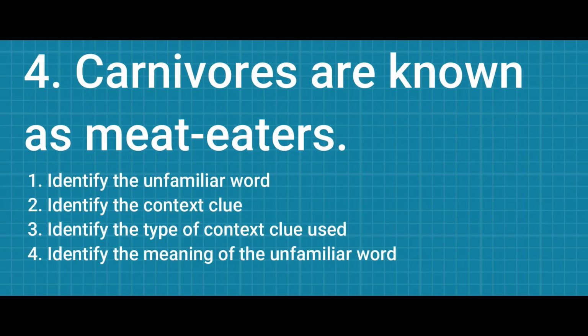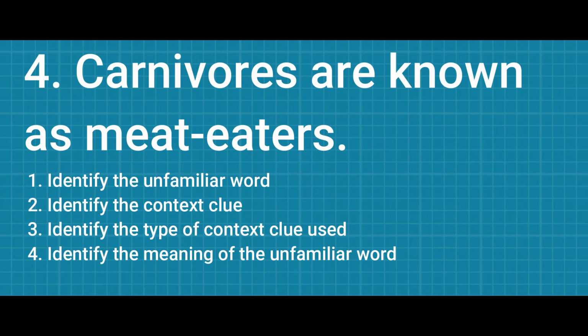Number 4. Carnivores are known as meat eaters. What is the unfamiliar word? Carnivores. What is the context clue? Are known as meat eaters. With the context clue, can we now identify the type of context clue? Yes, the answer is definition. Now, what is the definition? Meat eaters. Well, then what do we mean by carnivores? Meat eaters.